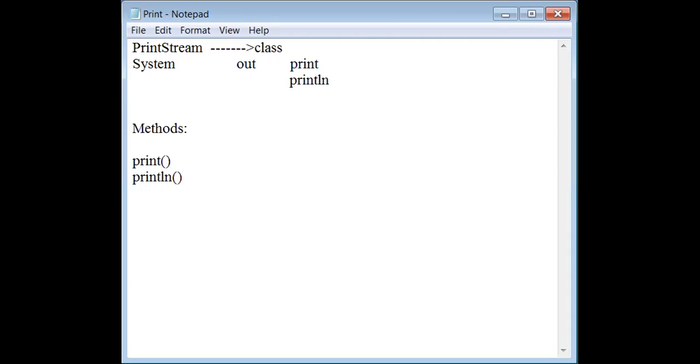Except some exceptional cases like for loop, if condition, while, do while, or switch, they are very few in number, maybe 4 or 5. Other than that, wherever brackets are there, you have to treat them as methods. Print and println are a couple of methods, and some little difference is there. Later on I will discuss the difference.